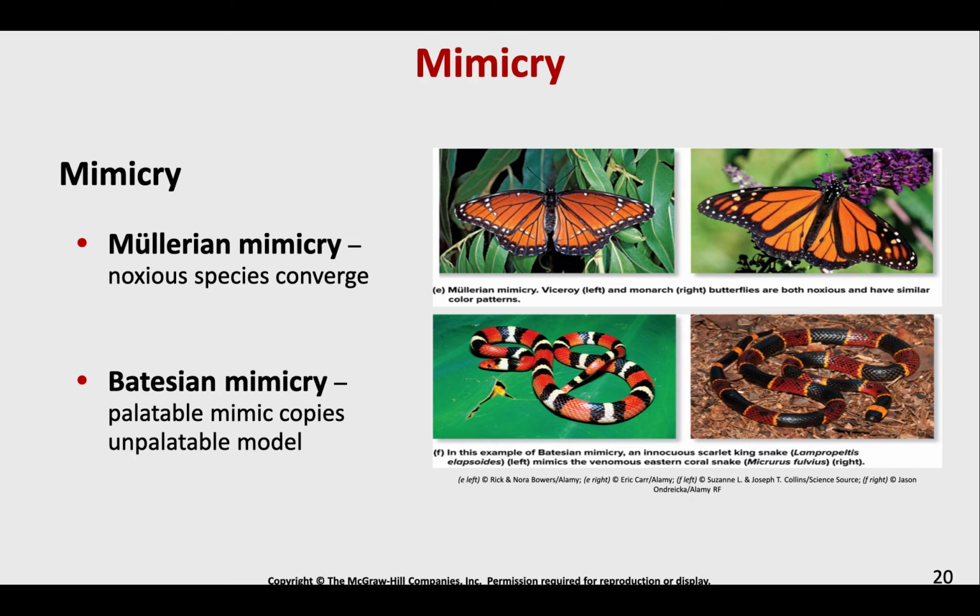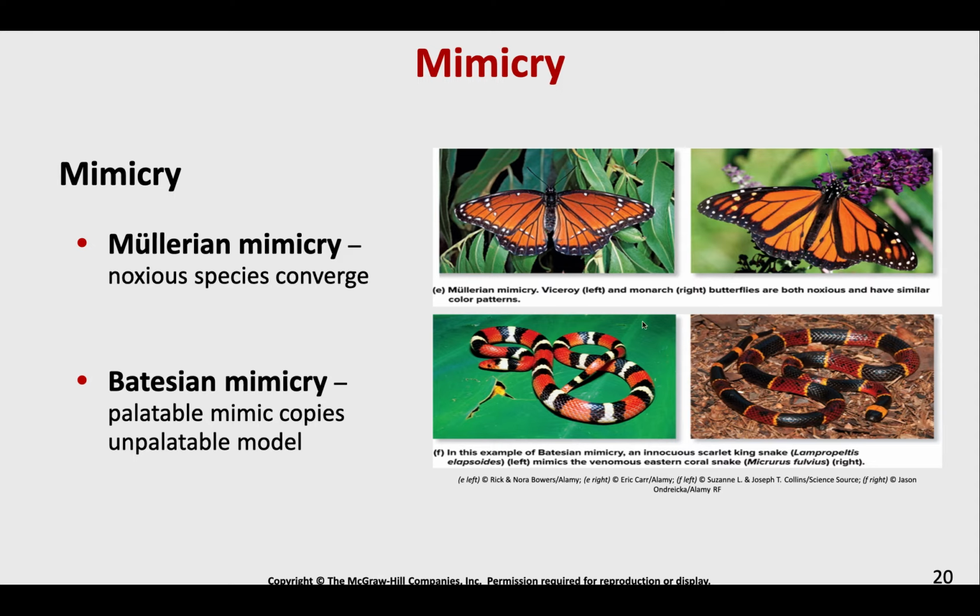All right, mimicry is another type of anti-predator defense. We can have Müllerian mimicry, where if you are a noxious species, a toxic species to eat, different species will have similar coloration to really emphasize the fact that, do not eat me, I am toxic. So even though they're different species, they have evolved similar color patterns.